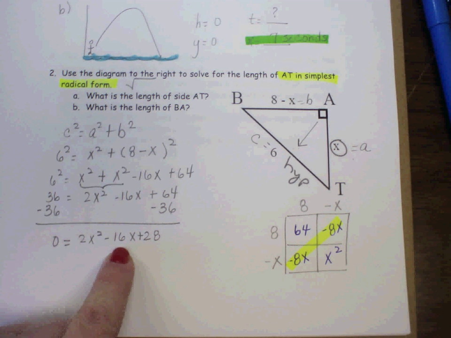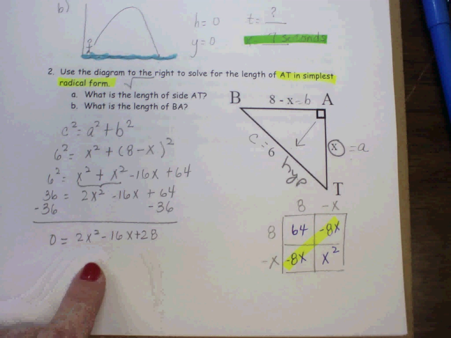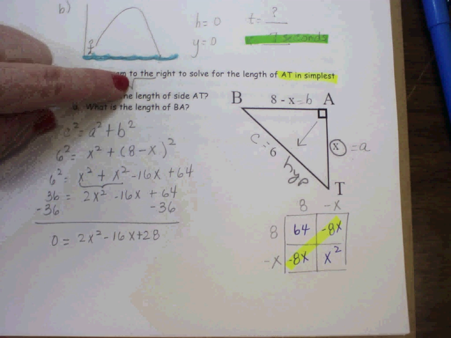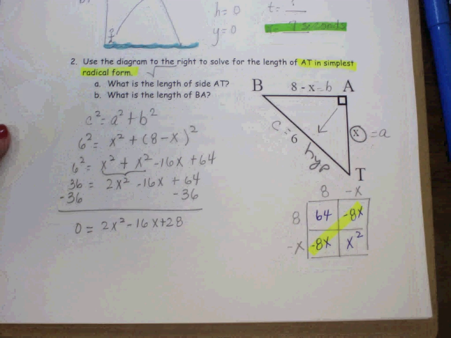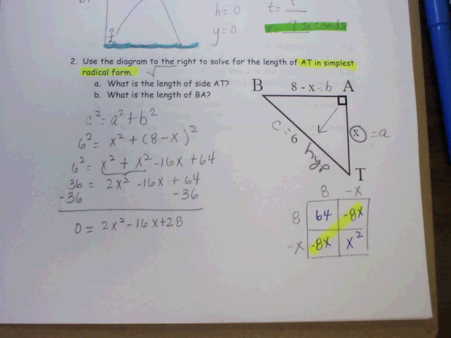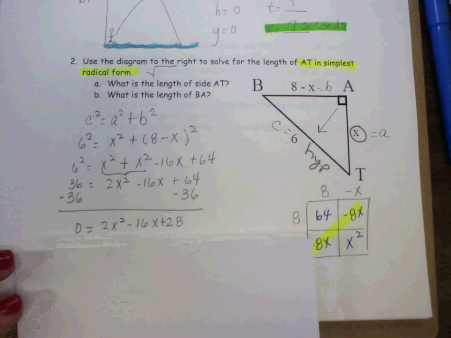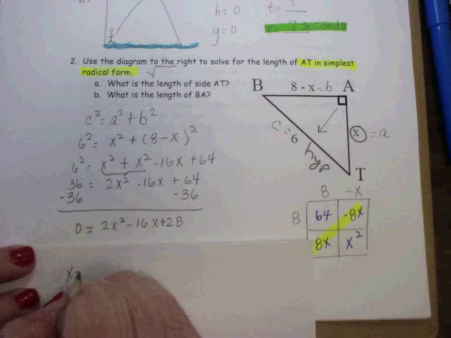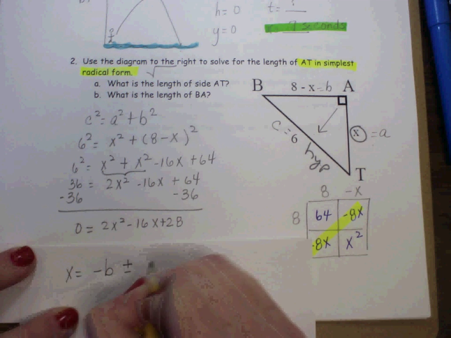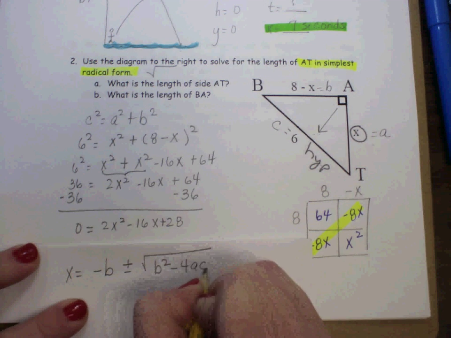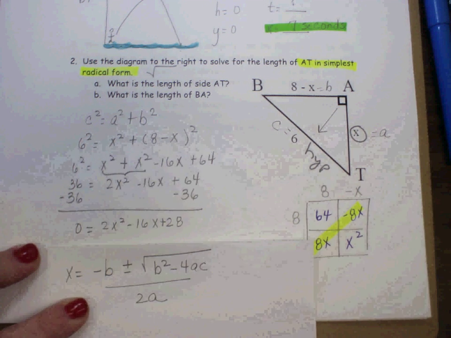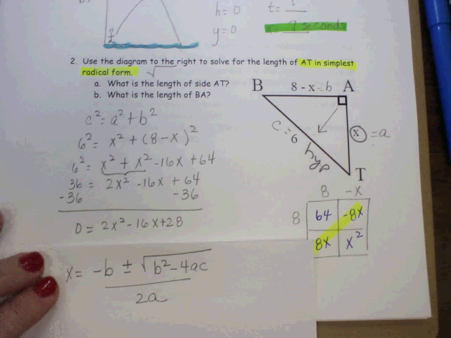Now, this has a GCF, but because it's telling me to do it in simplest radical form, I'm going to go ahead and use my quadratic formula. Okay? So, let's write down the quadratic formula. Negative b plus or minus the square root of b squared minus 4ac, divided by 2a. And let's start plugging in.